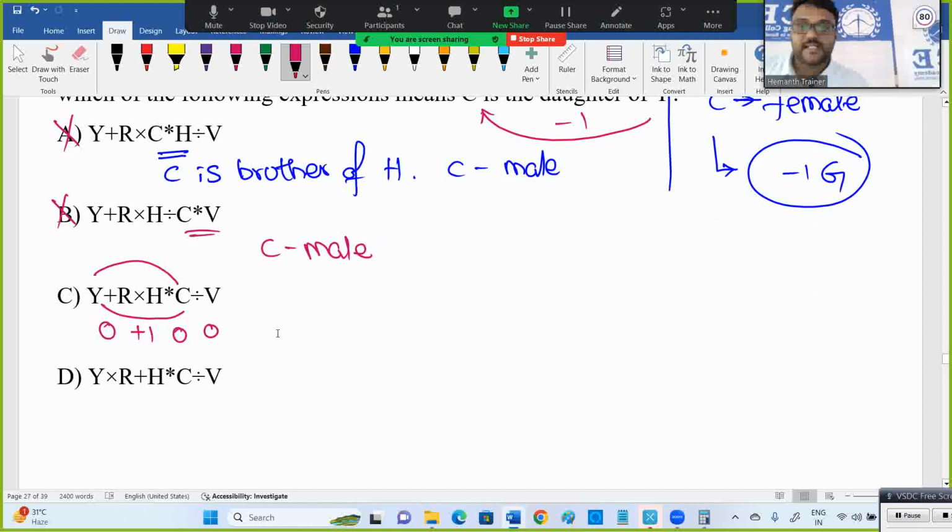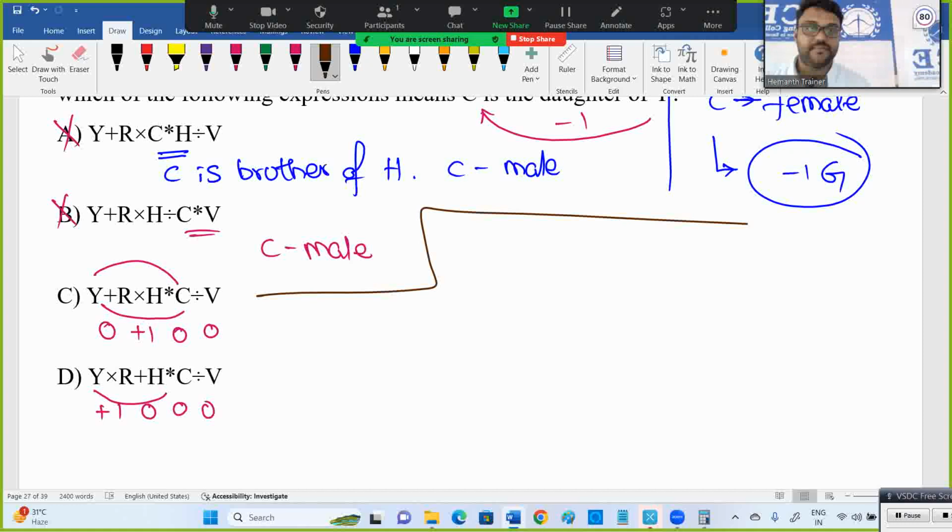Okay, fine. Next here also we'll check. Into means plus, into Y, again same thing. Here also I satisfied that. Okay, we need to draw a diagram. Generation gap is not helping us here because I am getting one gap in both. Y is 1 above C, C is 1 below Y. That's there in C and D both. Then I'll try C option. If it fails, D is the answer.